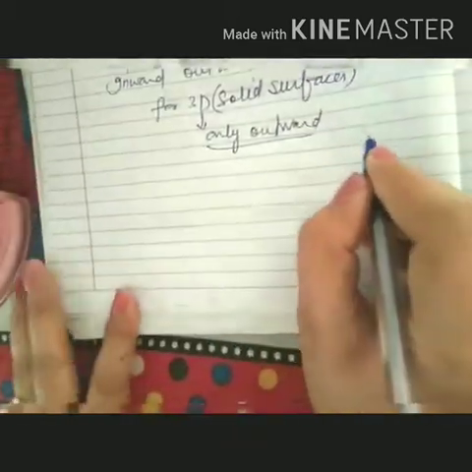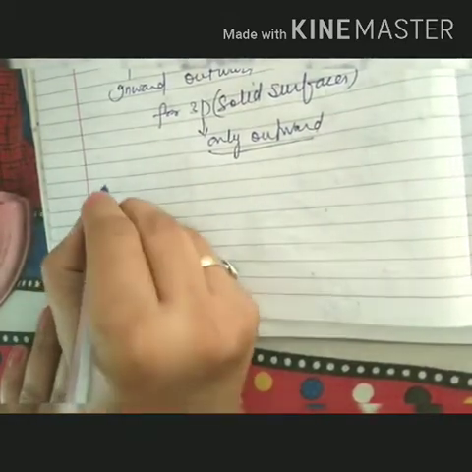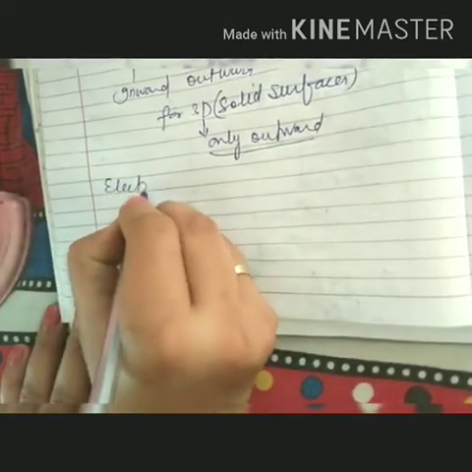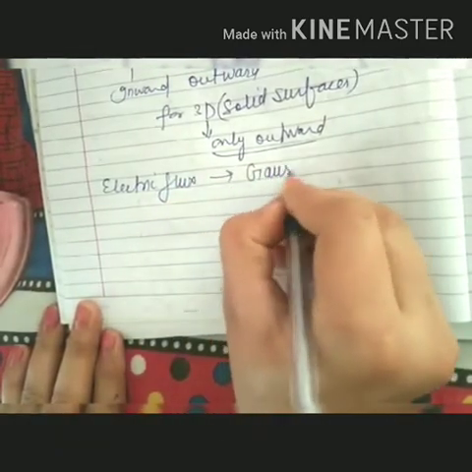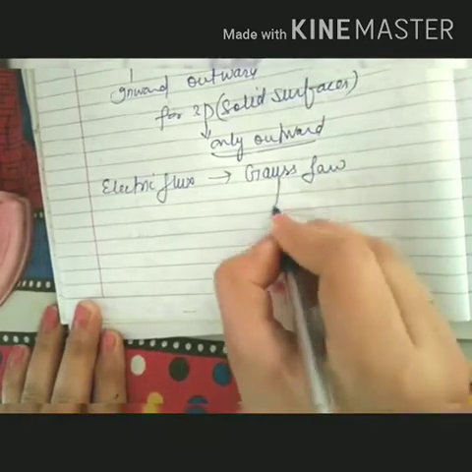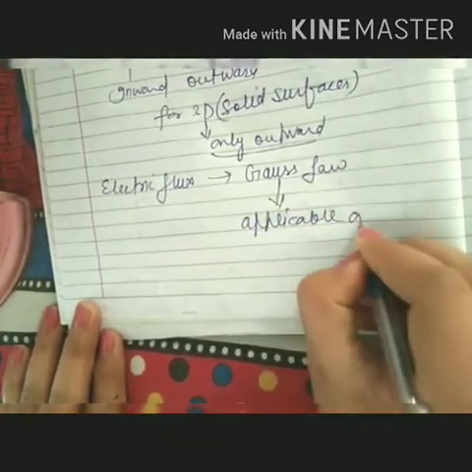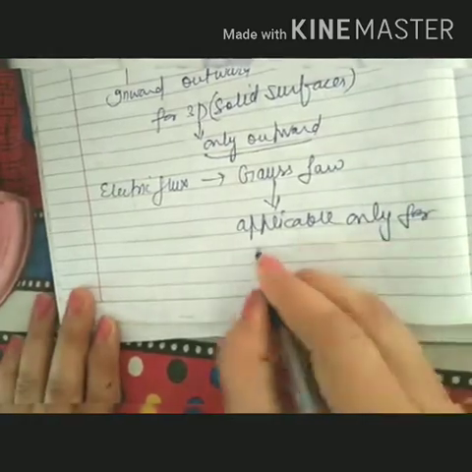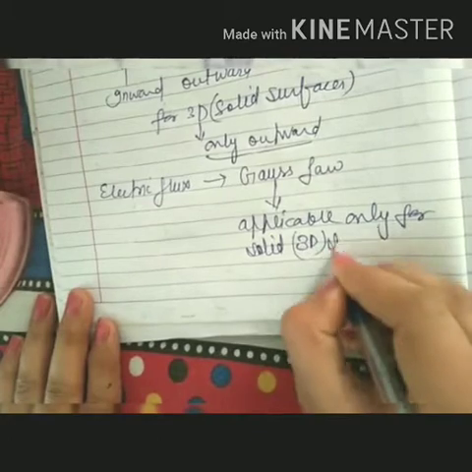As for dealing with electric flux, we will deal with Gauss law. To understand electric flux, we will study Gauss law ahead, and Gauss law is applicable only for solid surfaces, only for solid means three-dimensional surfaces.